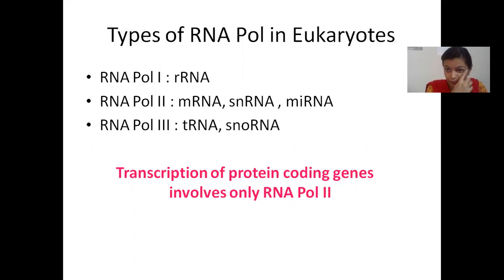There are different types of RNAs, and each of them has a separate role in a eukaryotic system. It would be interesting to explore that as a self-explanatory topic if the students are interested. So now we are going to go into the details of transcription with RNA polymerase 2.